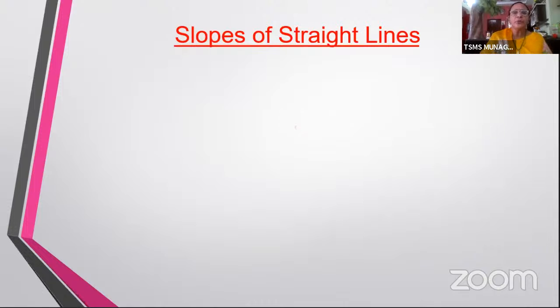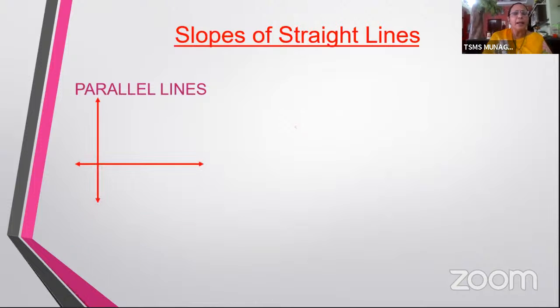Now, what happens to other lines? We have two particular cases where the lines are parallel and the lines are perpendicular. Now, let us see how the slopes of parallel lines would look like. So, here I have taken x-axis and y-axis on which there are two parallel lines. Now, this x-axis is acting as a transversal to them.